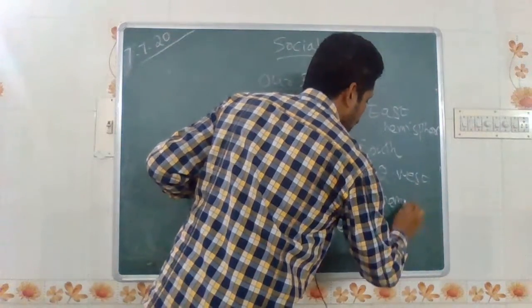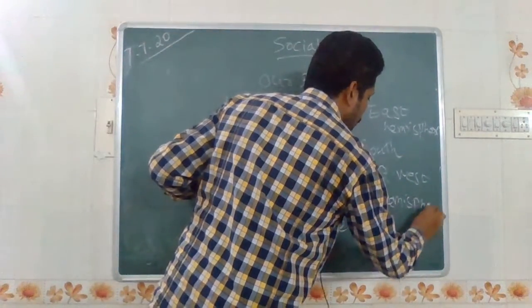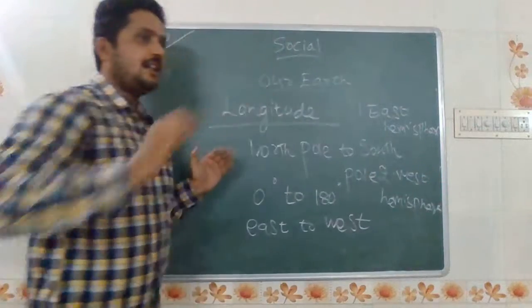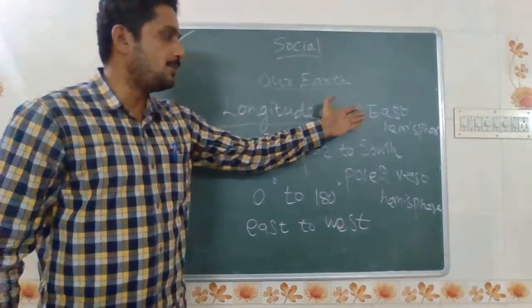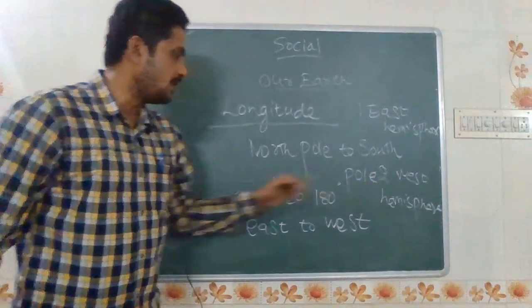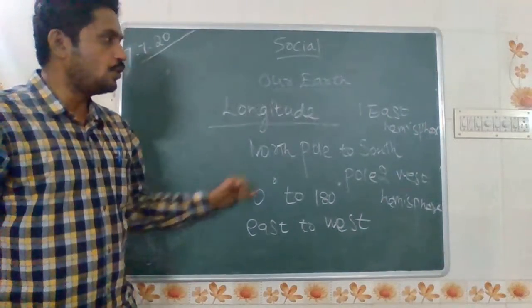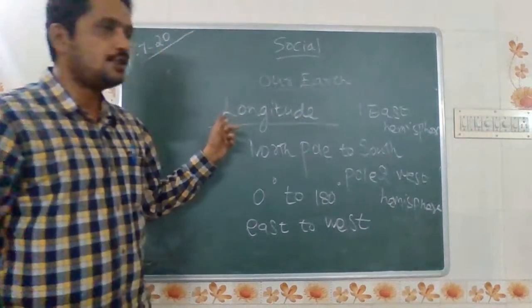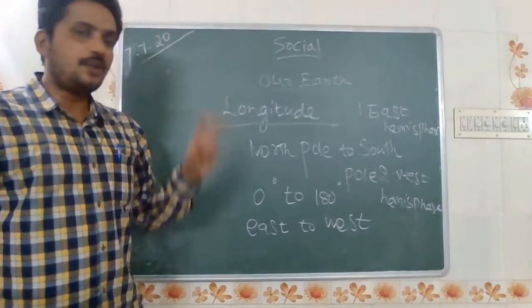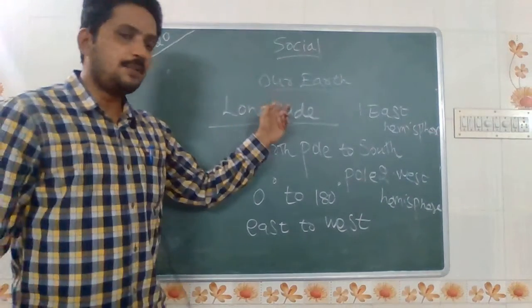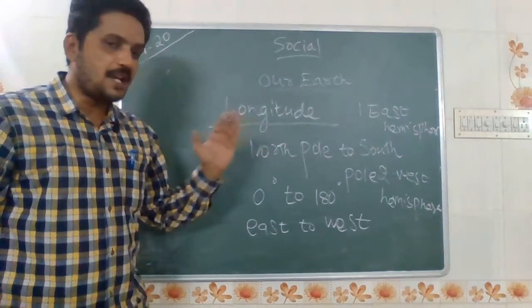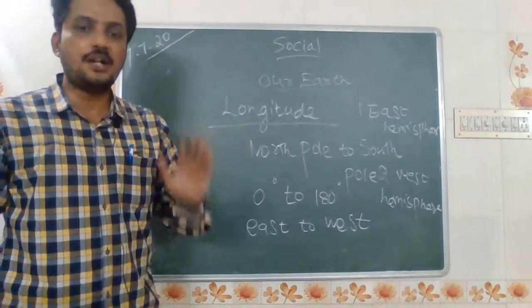In latitude, we look at the northern hemisphere and southern hemisphere. In longitude, we look at the eastern hemisphere and the western hemisphere. In longitude, the equator divides into two halves, east and west. In latitude, the equator divides into two halves, northern hemisphere and southern hemisphere. This is the major difference between latitudes and longitudes.